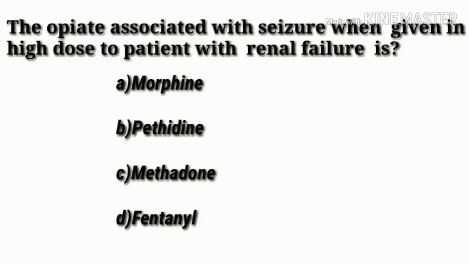The opiate associated with seizure when given in high dose to a patient with renal failure is option A, morphine; option B, pethidine; option C, methadone; option D, fentanyl. Answer is option B, pethidine. Pethidine is associated with seizure when given in high dose in a renal failure patient.